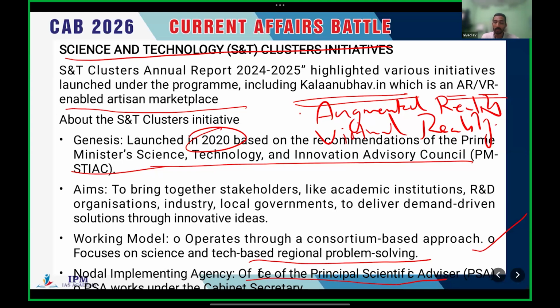See, this kind of information will be useful whenever you are writing a mains examination. Whenever you are writing a mains question related to science and technology, you can generate points that there are certain initiatives from the Indian government side, and you can quote this science and technology cluster initiative as an example. That is how we have to use this kind of information in the UPSC examination.